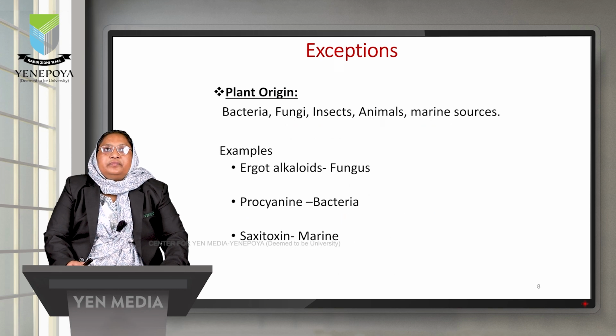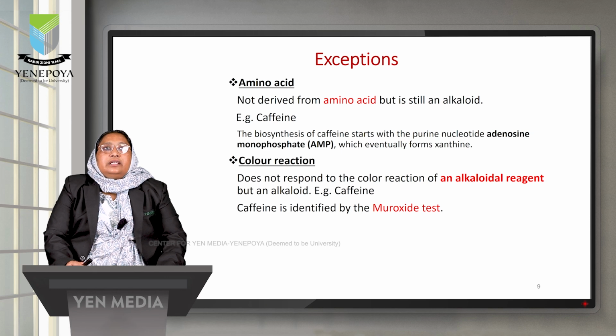The third point was plant origin, meaning alkaloids will be obtained from plant origin. But we can find many alkaloids obtained from microorganisms, animals as well as marine sources, such as ergot alkaloid obtained from the fungus Claviceps purpurea, the bacteria-originated alkaloid pyocyanin, as well as saxitoxin obtained from marine sources. The alkaloid should be obtained from the biosynthesis of amino acids, but we can find that caffeine is an alkaloid which is not derived from amino acid. Instead, it is obtained from the nucleotide adenosine monophosphate.